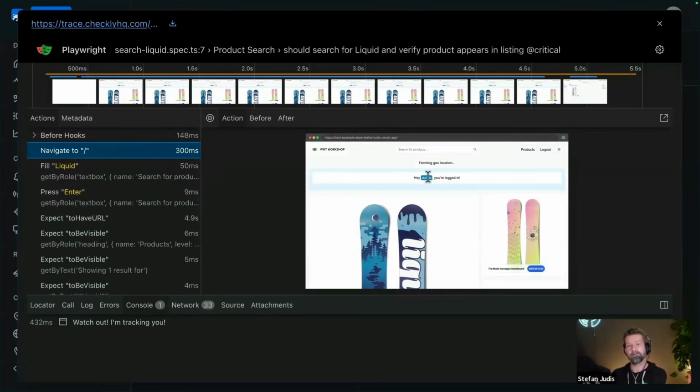Maybe you want to have 5 tests for the search, maybe 5 tests for the add to cart. But this approach gives you a Playwright native approach using Playwright projects to divide and conquer your entire Playwright test suite. Whereas in a testing scenario, it really doesn't matter if you run 15 minutes, 20 minutes, all these kind of things.